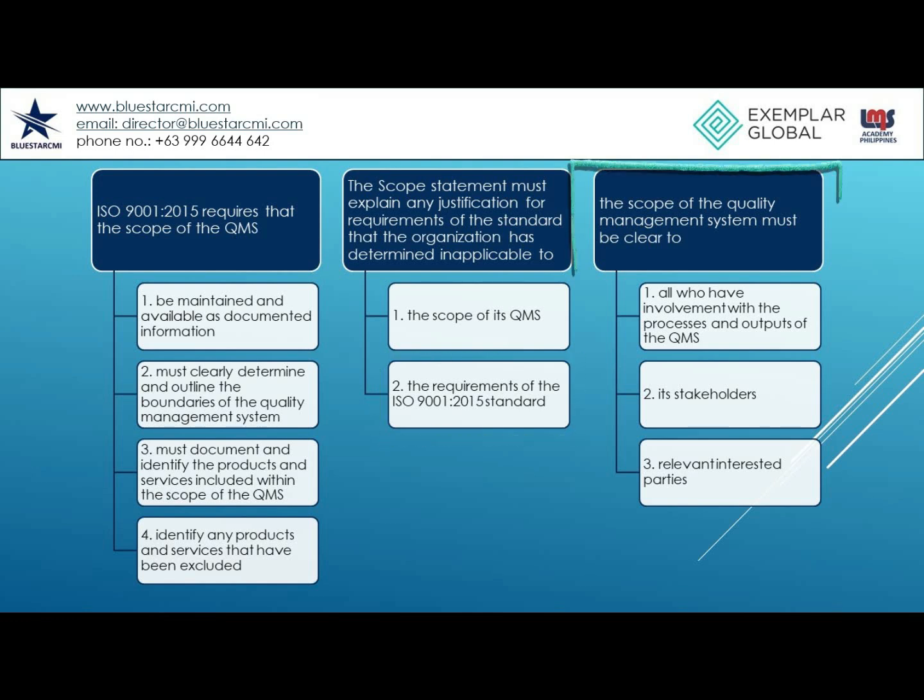This is required so that the scope of the quality management system is clear to all who have involvement with the processes and outputs of the QMS, not only those within the organization itself, but also to its stakeholders and relevant interested parties. Plus, in the case of certification to the standard, it must be clear to certification auditors that the organization has adequately defined the scope of the QMS, and that all applicable requirements are being met.